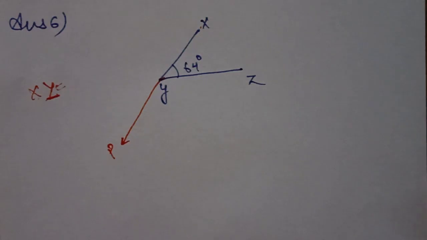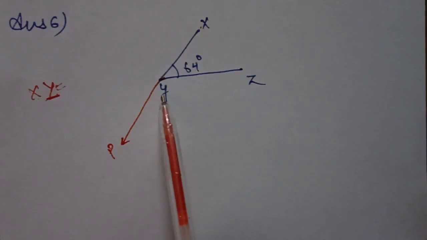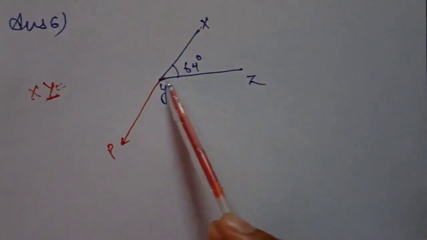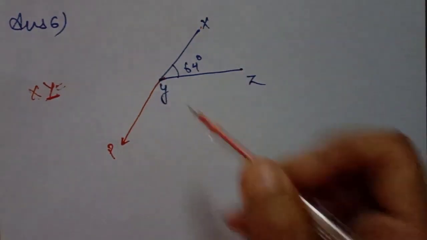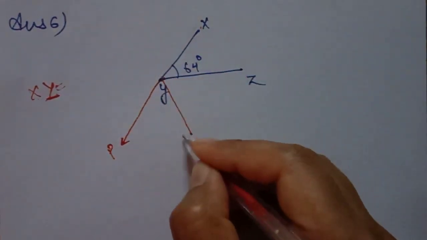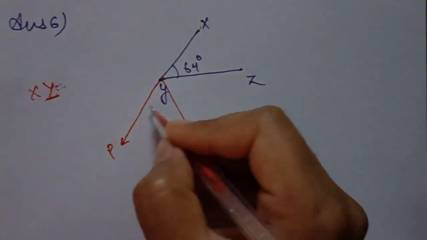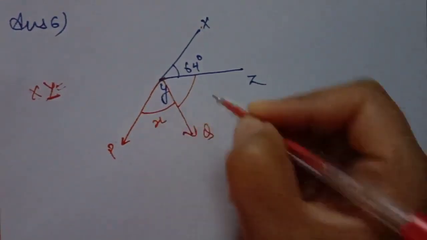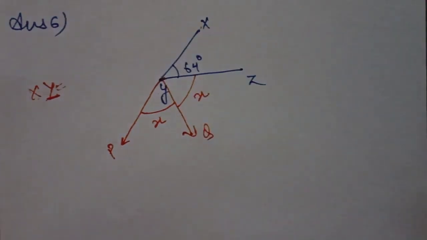Draw a figure from the given information. If ray YQ bisects, where is Q? I don't know. So first we have to read the question. If YQ bisects ZYP, ZYP is bisected by YQ. It means like this. Bisect means this angle is equal to this angle. If it is equal to x, then this is also equal to x.